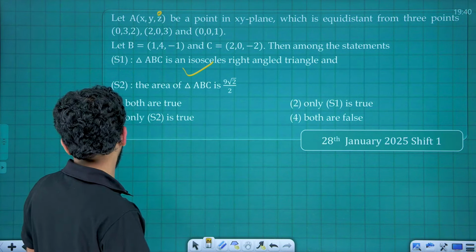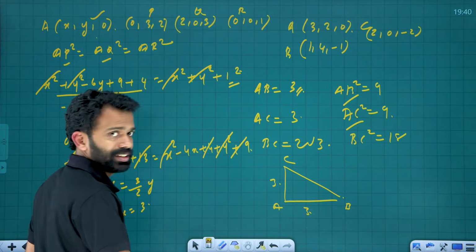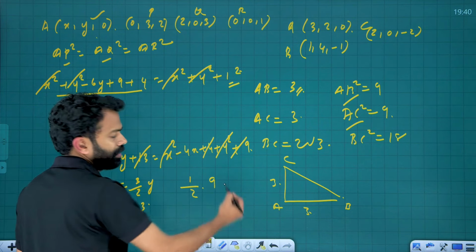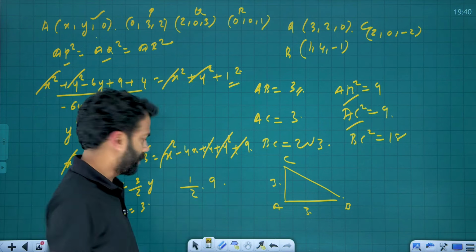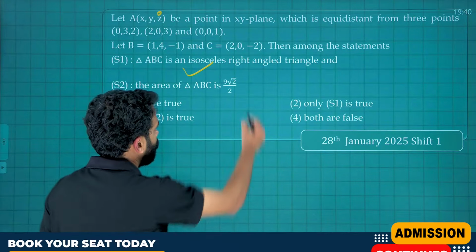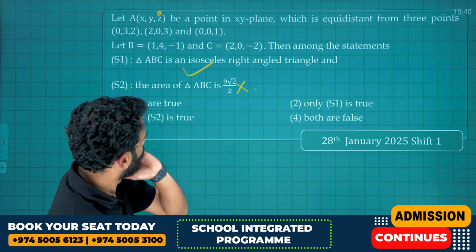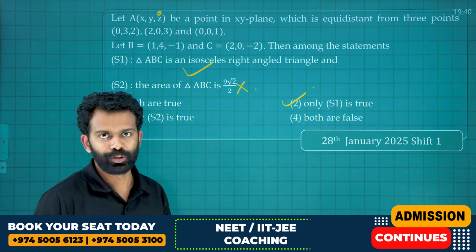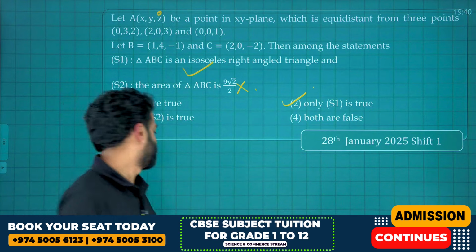Then we need to check the area of triangle ABC. What is the area of this triangle ABC? Since it is a right angle triangle, area will be half into base into height. That is 9 by 2. It's not correct, right? Yeah, it's not correct. Therefore, only statement 1 is true. That is the correct one. Okay, and that's all about this question. Next one.